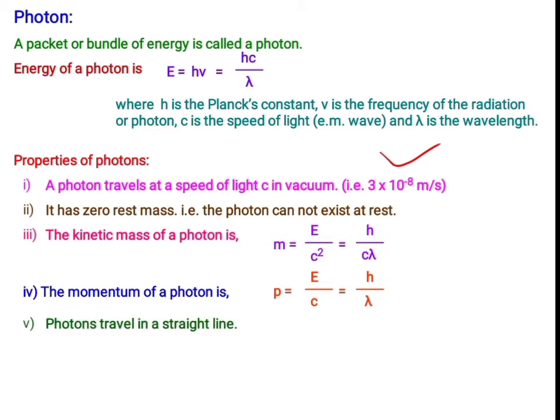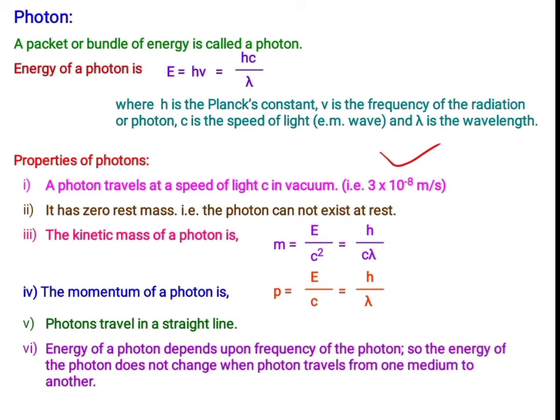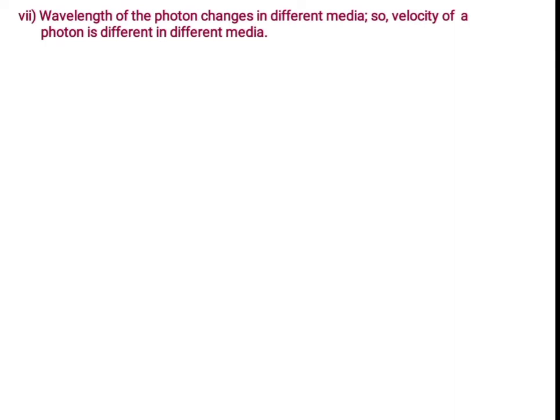Fifth one, photons travel in a straight line. Next one, energy of a photon depends upon frequency of the photon. So the energy of the photon does not change when photon travels from one medium to another. Next one, wavelength of photon changes in different media.